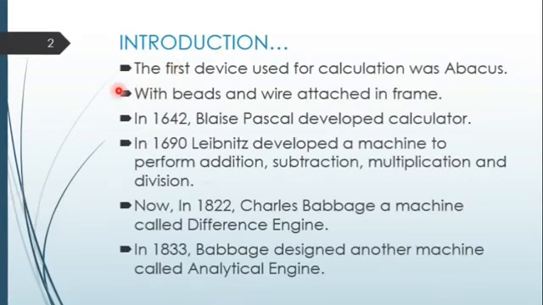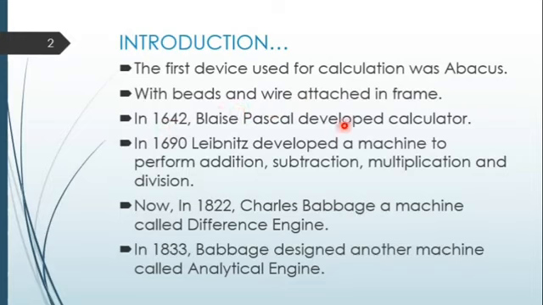Now, introduction. The first device used for calculation was the abacus. The abacus was the first device to be used for calculation. It has some beads and wire attached in a frame. From those beads, they can make calculations.